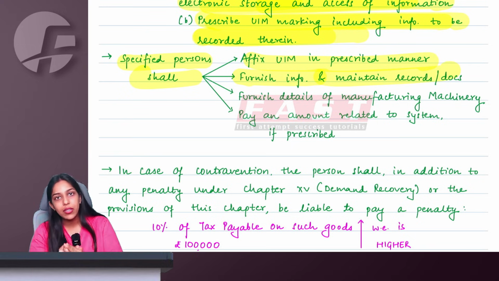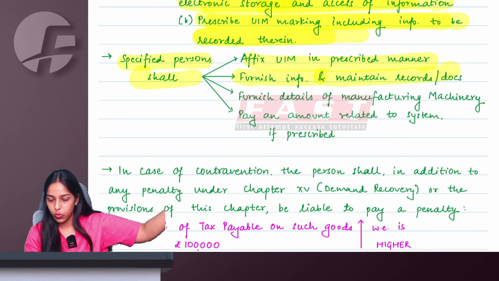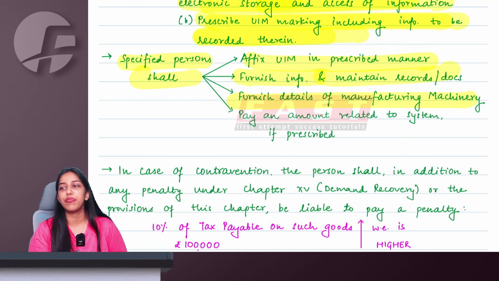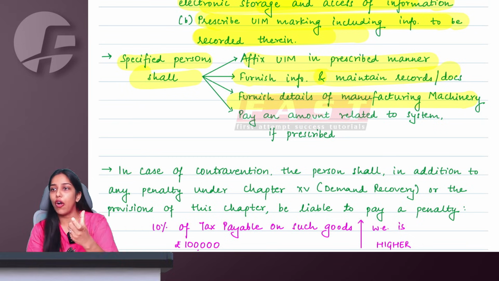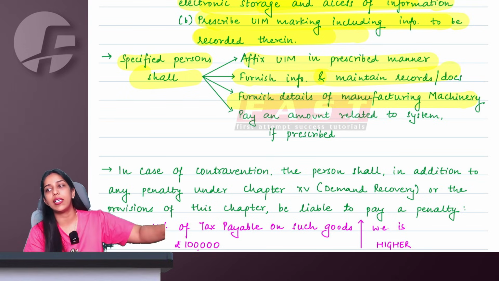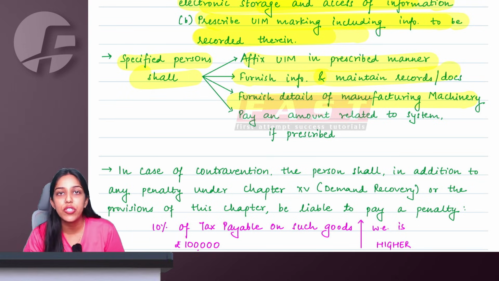So you have to maintain the records, you also have to furnish the records with the government, furnish all the details of manufacturing machinery, that is, on what machinery, right from the manufacturing stage of these goods, where they are being manufactured, what is happening, where the goods are going. All the details will go to the government because of this UIM.